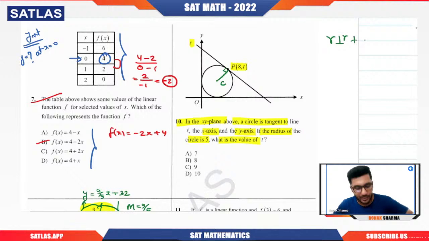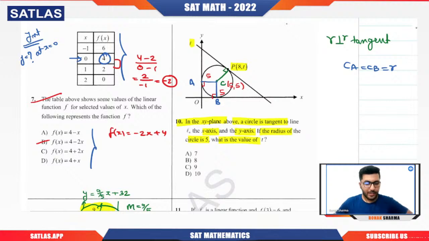because we know that the radius is always perpendicular to the tangent. Right. Now see, if this is C, and if I call this B and this A, then CA is also equal to CB because both are radii. If both are radii, that means both have value 5. And here the x-axis and y-axis are also acting as tangents, so this is also perpendicular. So can I say that the coordinates of C are 5 comma 5? Give me yes or no. Can I say the coordinates of C are nothing but 5 comma 5?